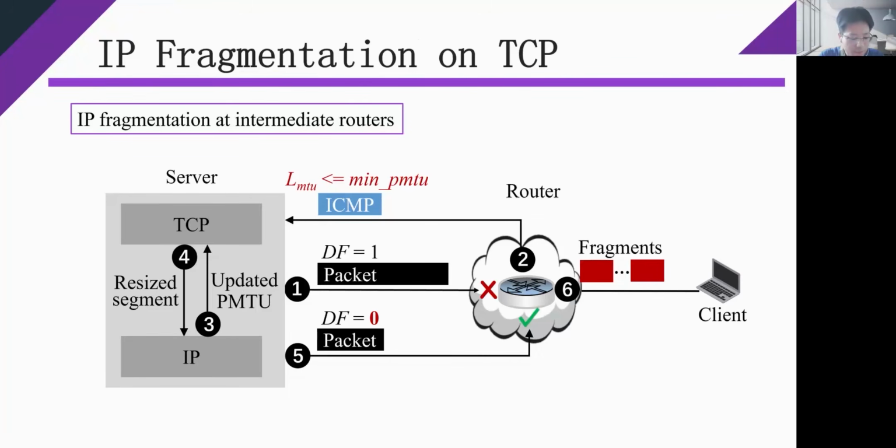For example, 256 in FreeBSD, 296 in macOS, 552 in Linux, and 596 in Windows.